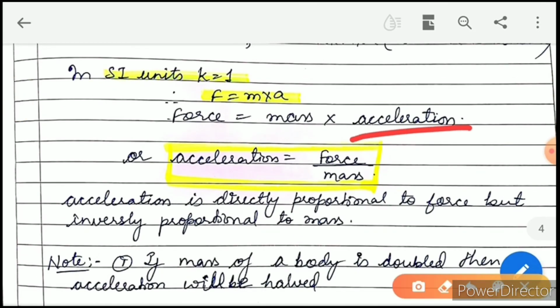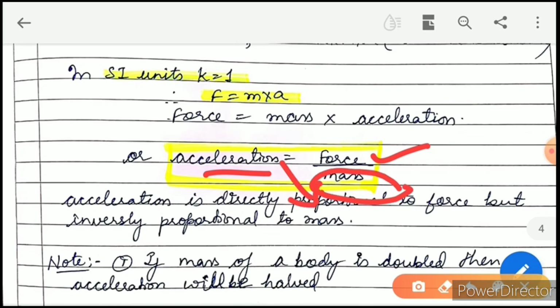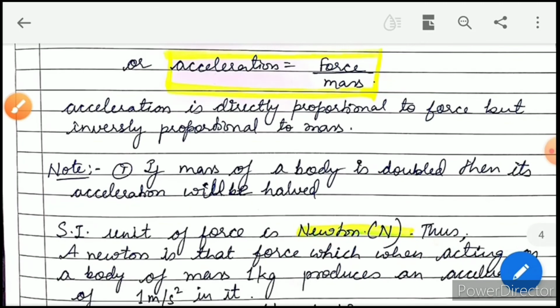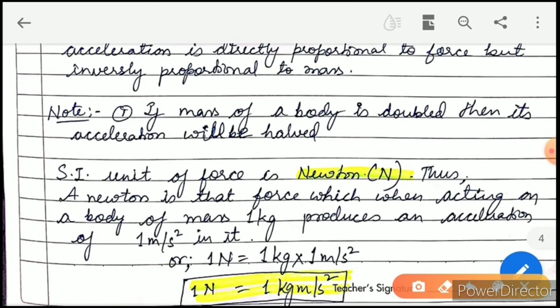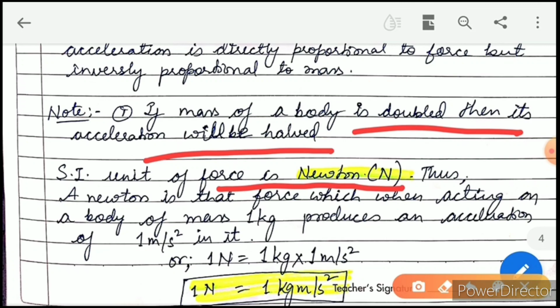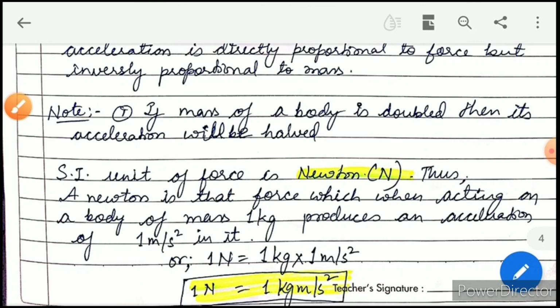From here we can see acceleration is equal to force divided by mass. Force is in the numerator, but mass is in the denominator. So there is an inverse relation between acceleration and mass, and a direct relation between force and acceleration. So if the mass of the body is doubled, then acceleration will be halved. Now the SI unit of force is Newton, denoted by capital N. Now we can easily define what actually a Newton is.